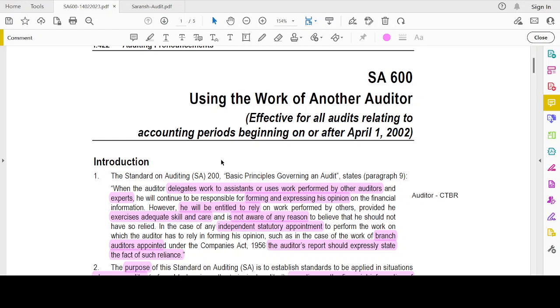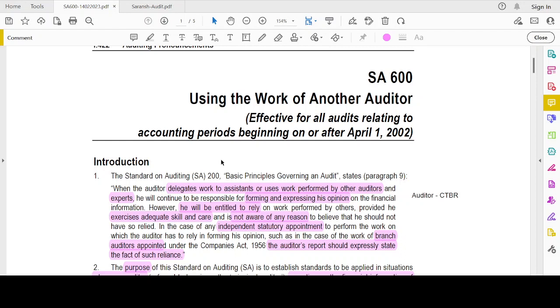Case one: the principal auditor is not aware of such a scenario. Then he is entitled to rely upon such work. Case two: the principal is aware of the pending case against the other auditor. Then he should not have relied, because he has reasons to believe that he should not have relied because of some non-compliance.